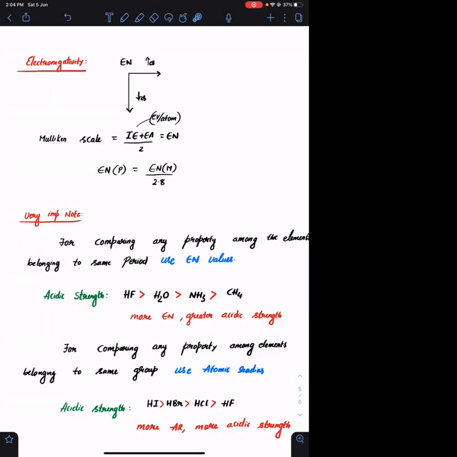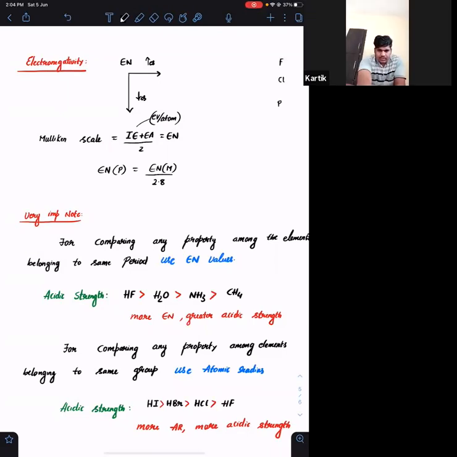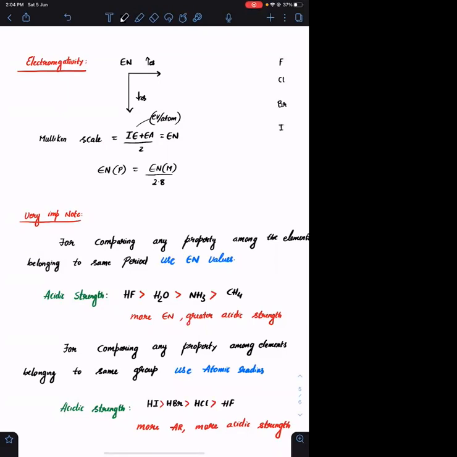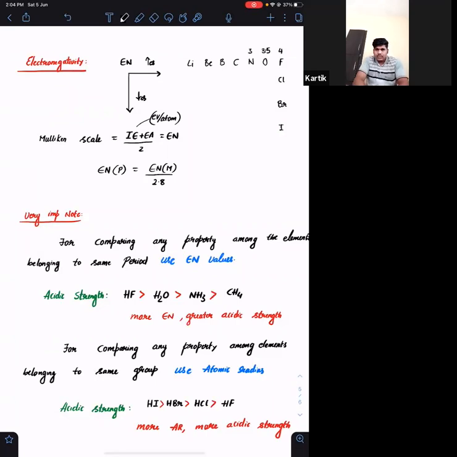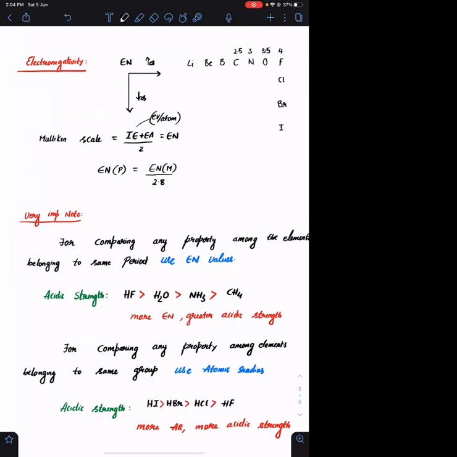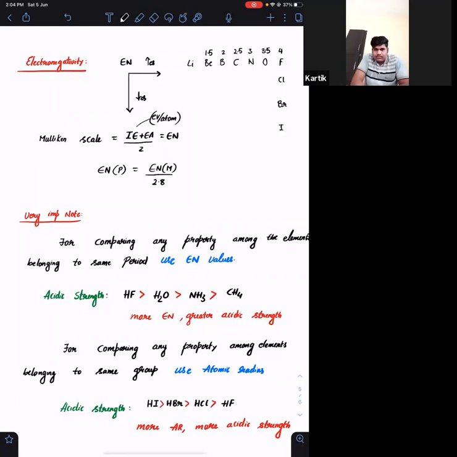Which element has the highest electronegativity? Fluorine. And you need to remember the values also. Fluorine, then below it chlorine, then bromine, then iodine. Then you have oxygen, nitrogen, carbon, boron, after boron beryllium, then lithium. Fluorine is taken as 4. Keep reducing by half: this will be 3.5, this 3, this 2.5, this 2, 1.5, and this 1.